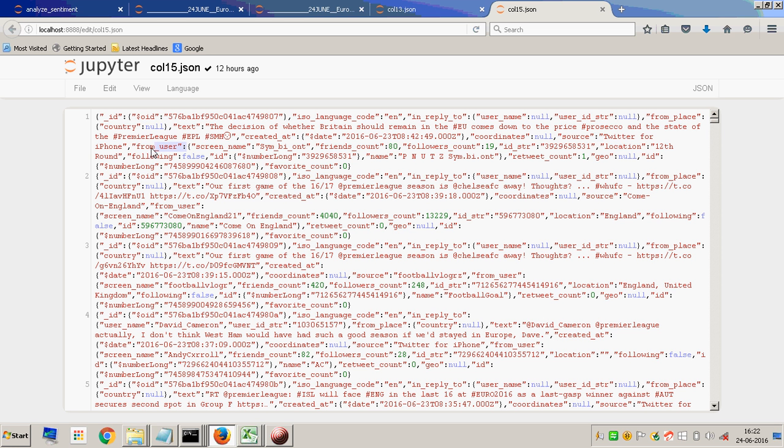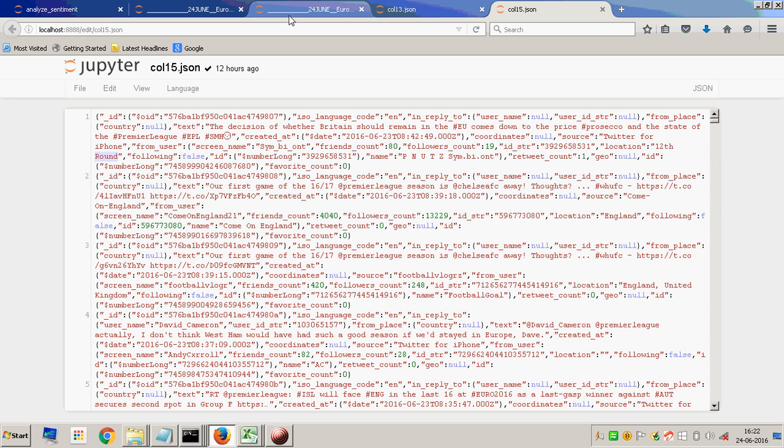Then information about the user. From which user does this come? The screen name is Symbiont, and this is the user's friends count, the user's followers count, and location, 12th round. Absolutely no idea what this means.